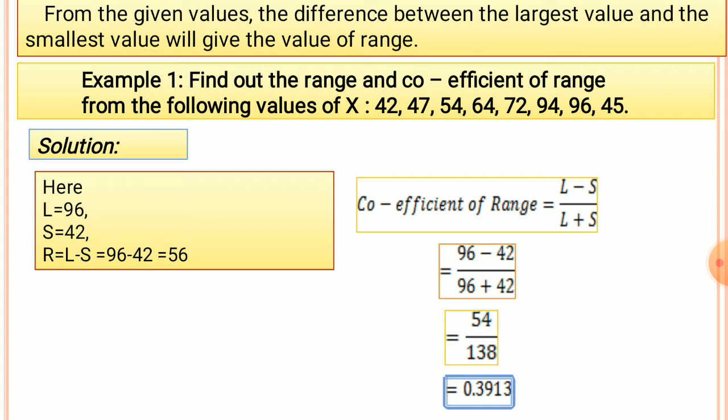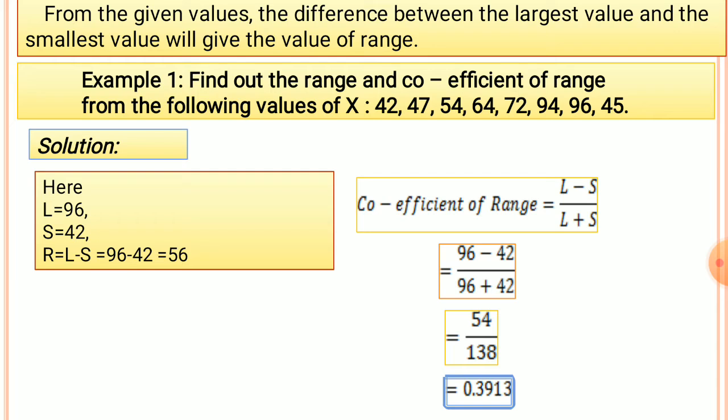Find out the range and coefficient of range from the following values of x: 42, 47, 54, 64, 72, 94, 96, 45. Here the values are given. So here we have to calculate range and coefficient of range.